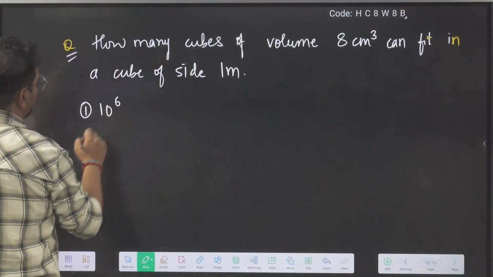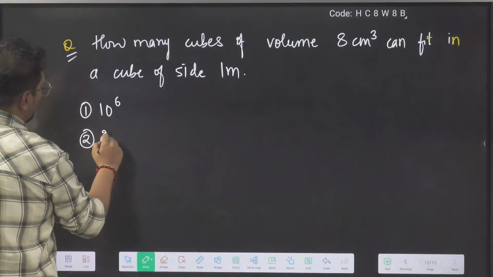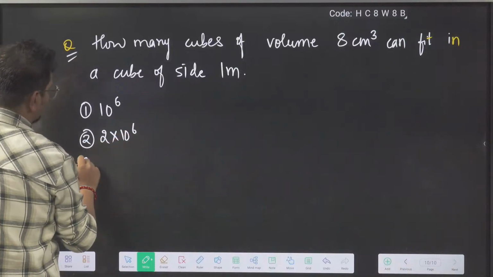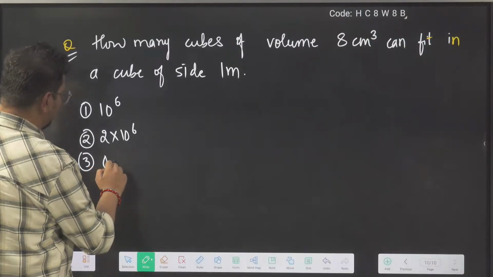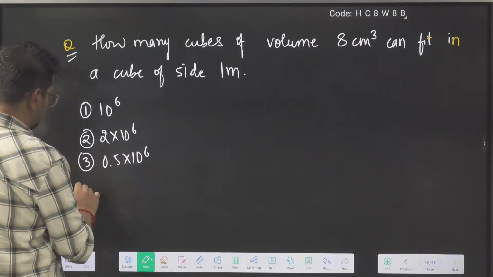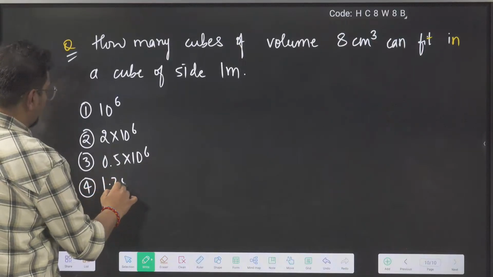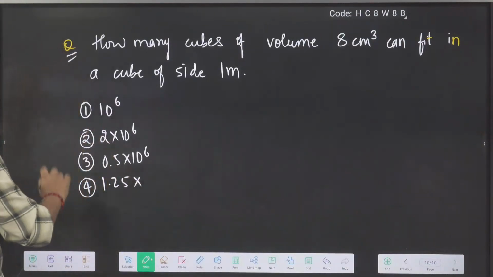Answer is 10 to the power 6. Options are 10 to the power 6, 2 into 10 to the power 6, then we can take 0.5 into 10 to the power 6, and we can take 1.25 into 10 to the power 4.